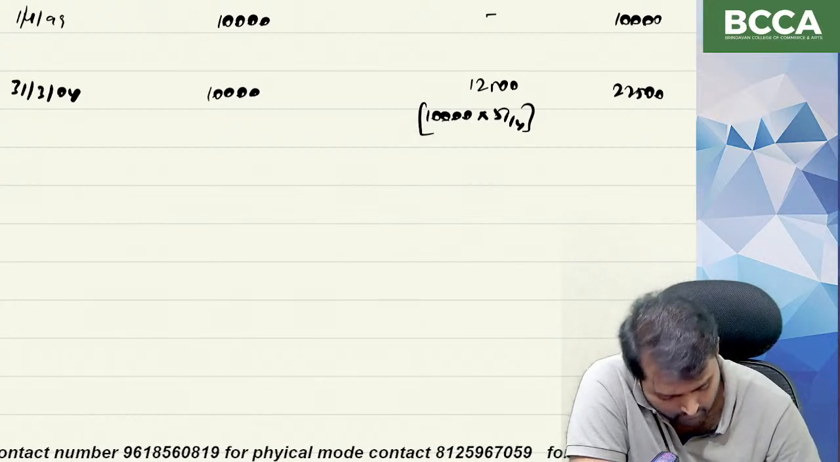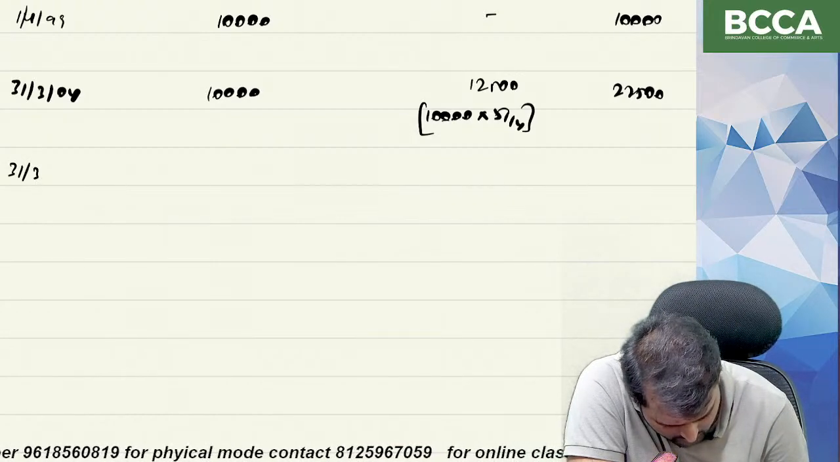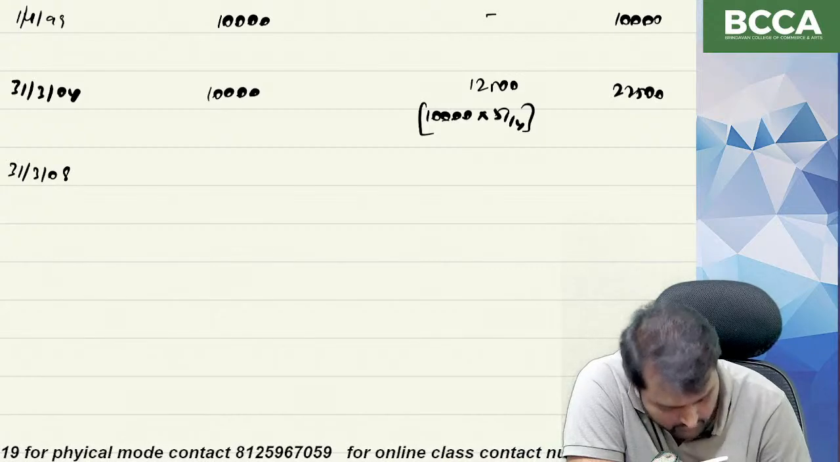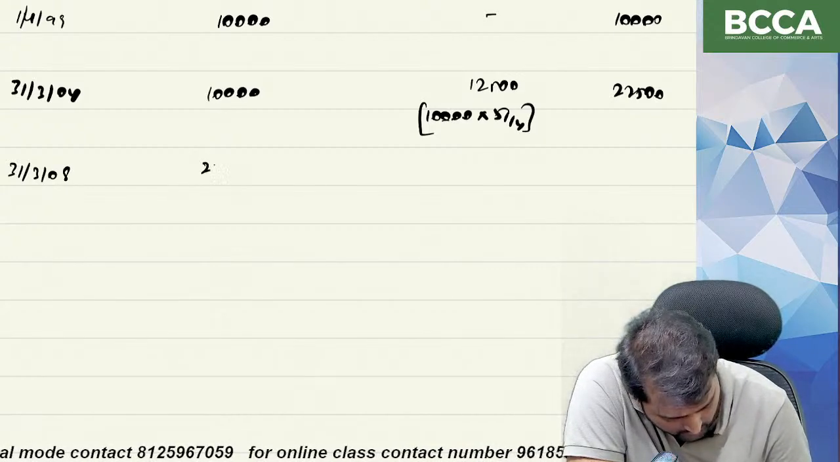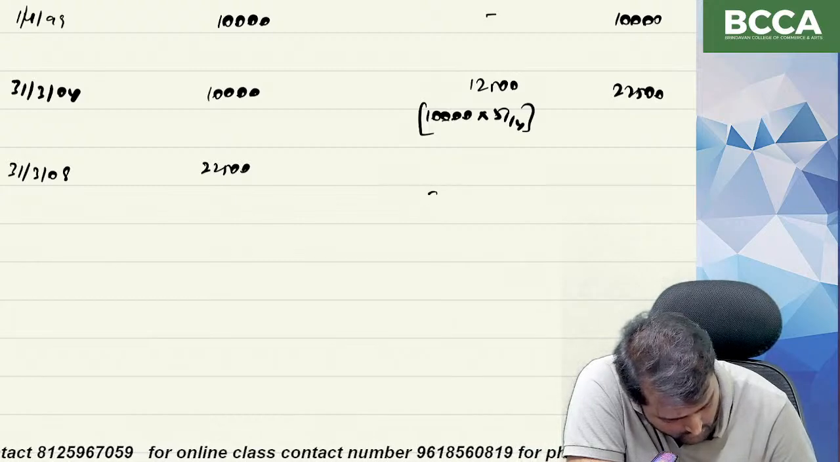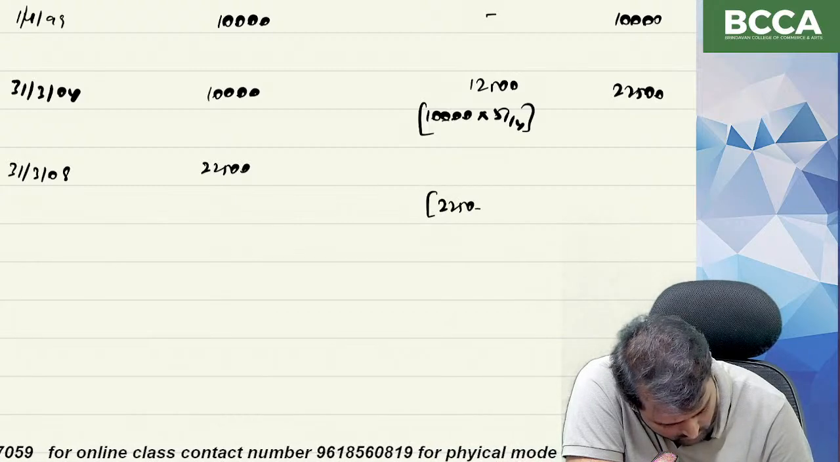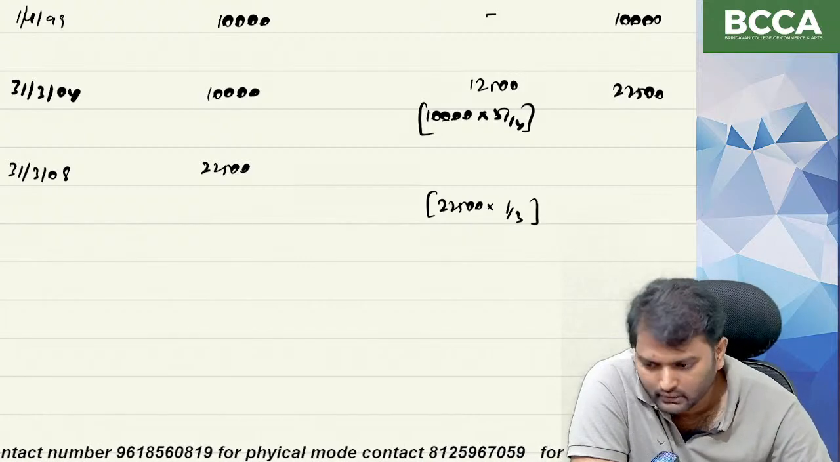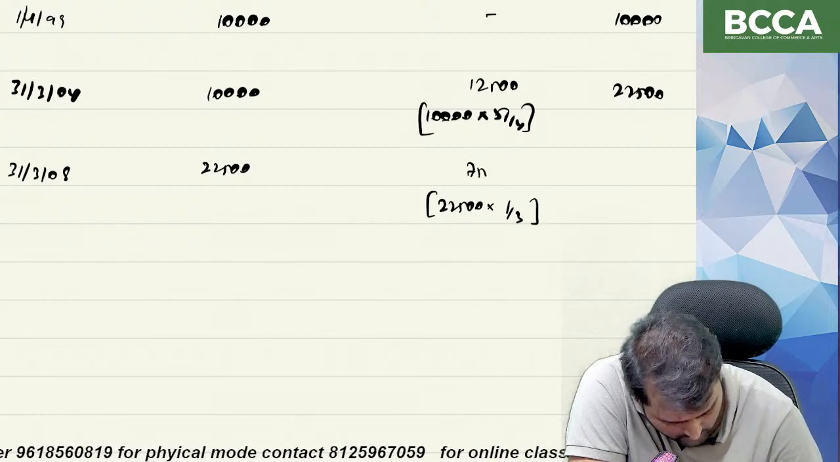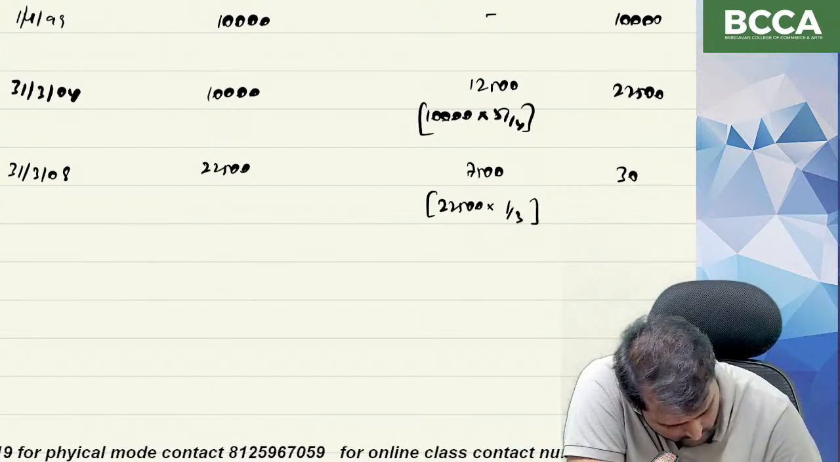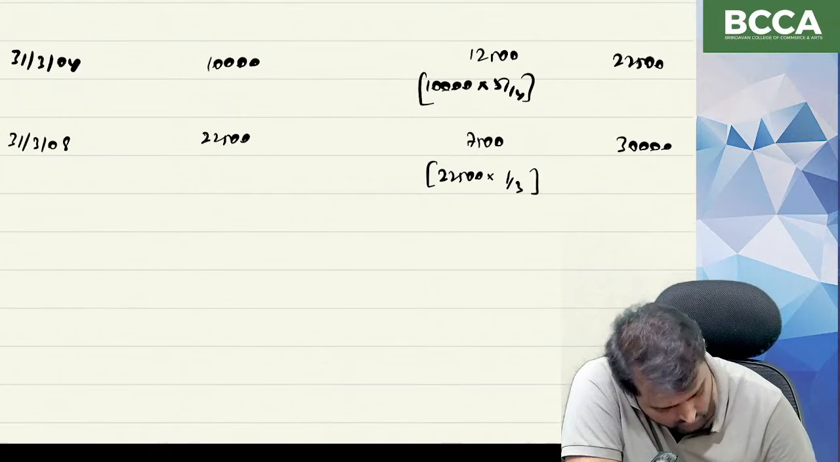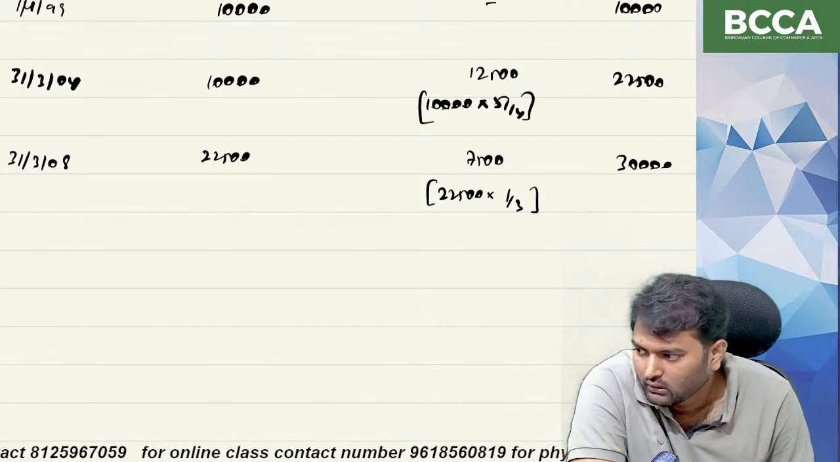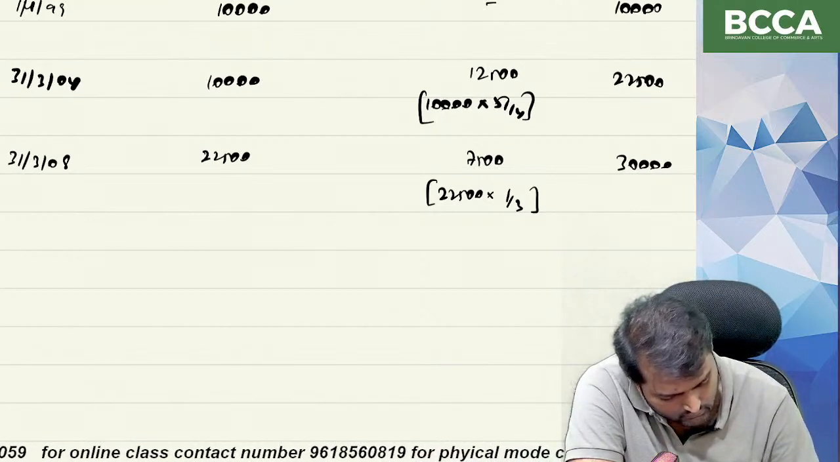31st March 2008. 22,500. What is the ratio? Next 3. So into 1 by 3. 22,500 into 1 by 3. So 7,500. So total 30,000. So what about next date?